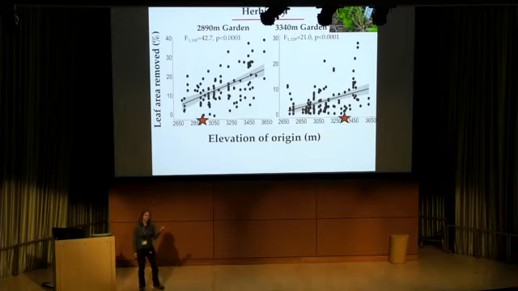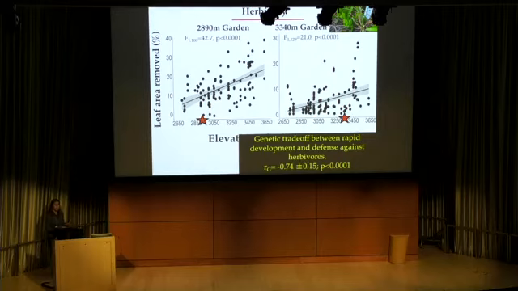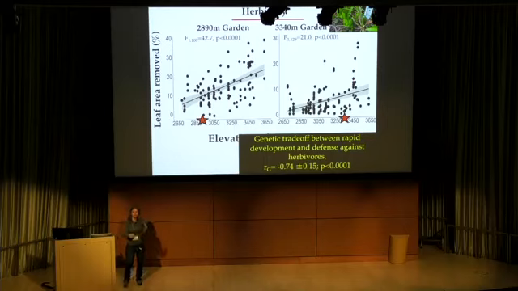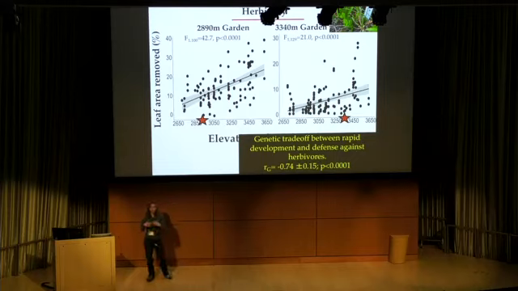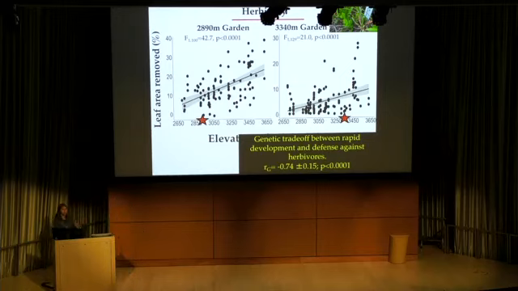And in fact, this is one pattern that I see repeatedly across environments and across years of this study. There is a genetic trade-off between rapid development and defense against insect herbivores. So what I think is going on is that strong selection for rapid development in high elevation locations is associated with more limited defensive traits against insect herbivores. There's not a very large insect herbivore population in those high elevation locations, and the traits that plants use to develop rapidly are also traits that make their leaves very delicious to herbivores, like high foliar nitrogen content.